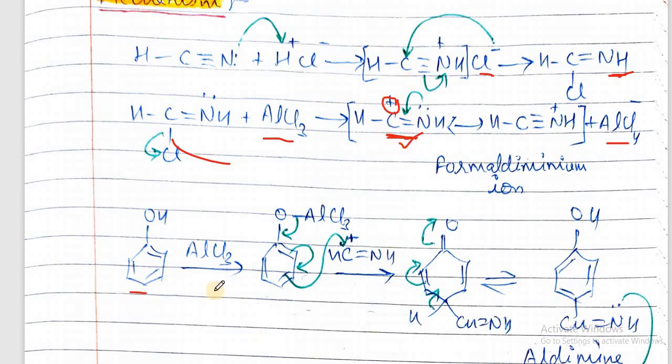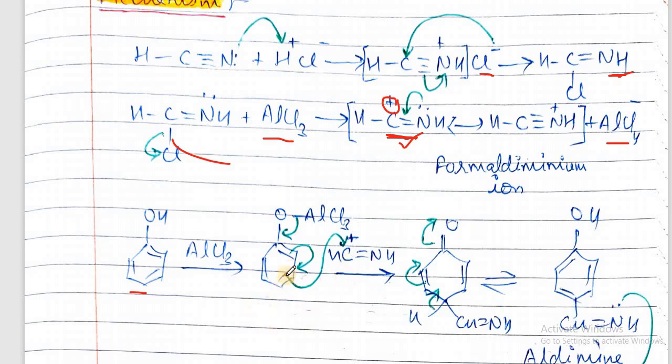Meanwhile, phenol also reacts with AlCl3, which is electron deficient. This will form a bond with oxygen through lone pairs, and we get OAlCl3. And now this compound combines with this electrophile, in which carbon carries the positive charge. This is the electrophile. We already discussed that it will go to the para position first. If the para position is occupied, then only it will go to ortho. So this gets linked to the ring through the para position.